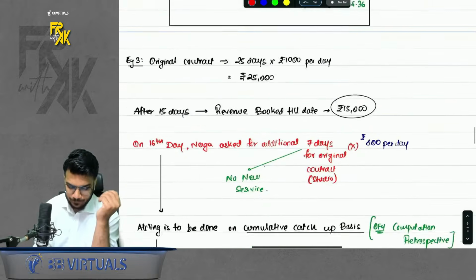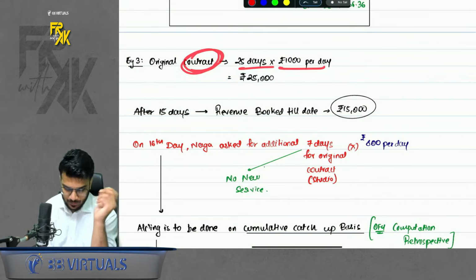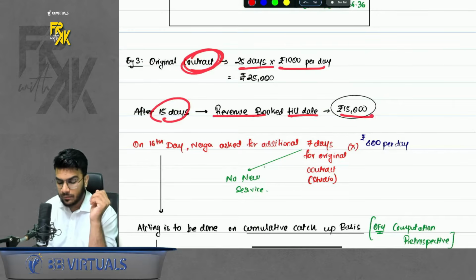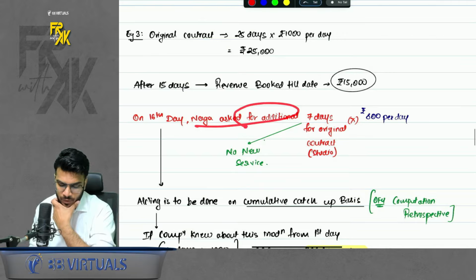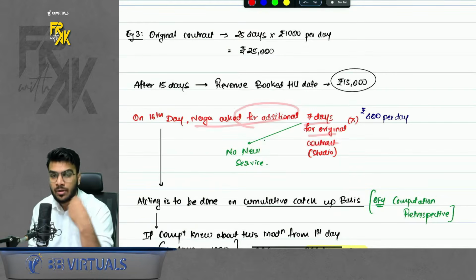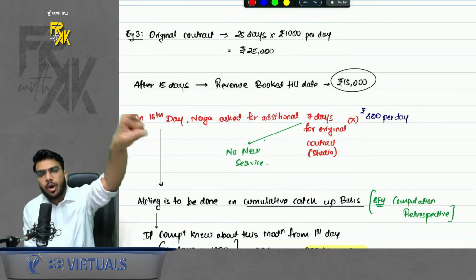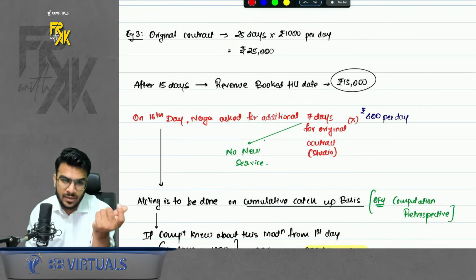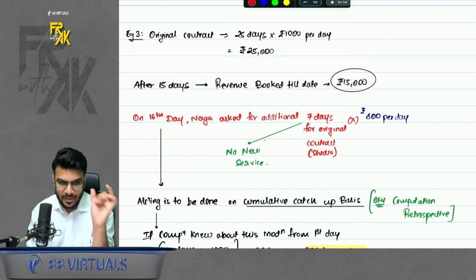Third case. The original contract was studio painting, 25 days, 1000 rupees per day. After 15 days, revenue booked till date was 15,000 rupees. On the 16th day, Naga asked for an additional 7 days in the original contract only. So Naga was like, sir, instead of 25 days, I will require 7 more days. So in the original contract only, he is increasing the number of days. So here no new service is being added. No new service. Only we are increasing the days in the existing service.